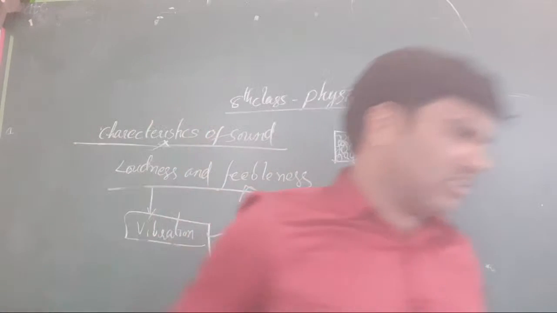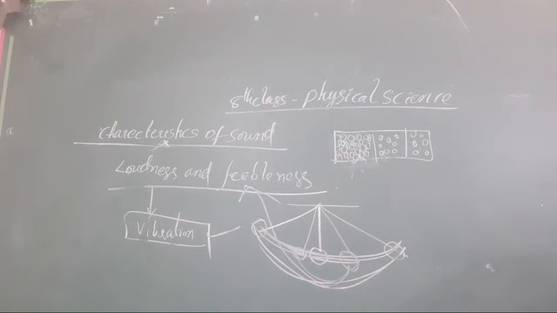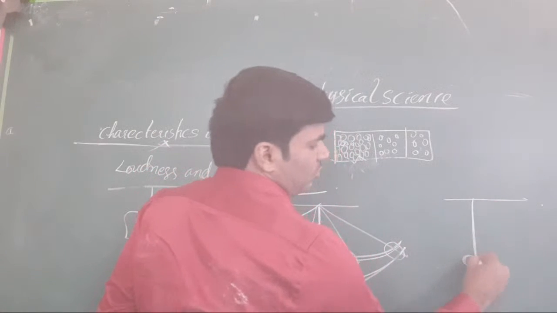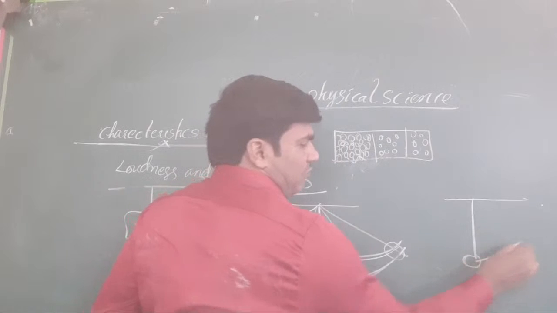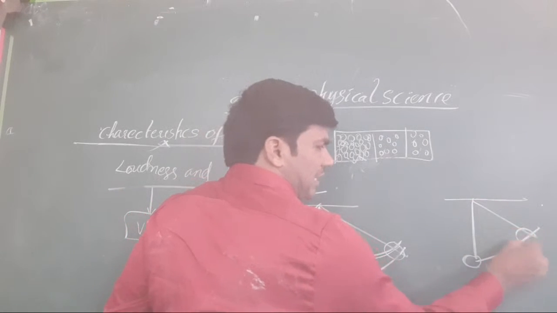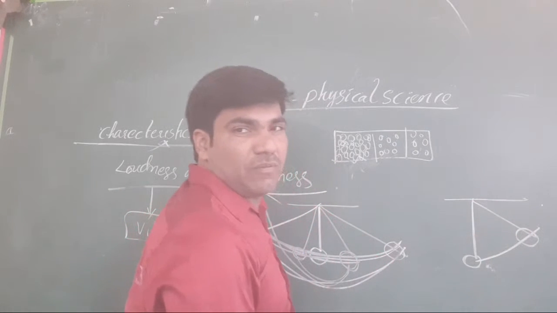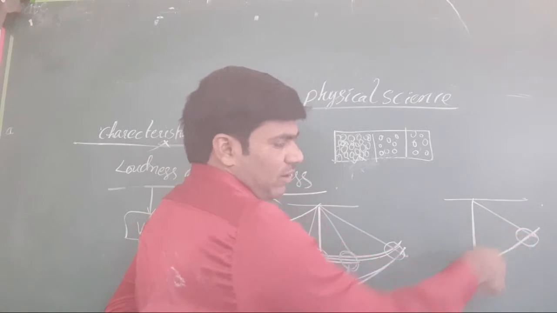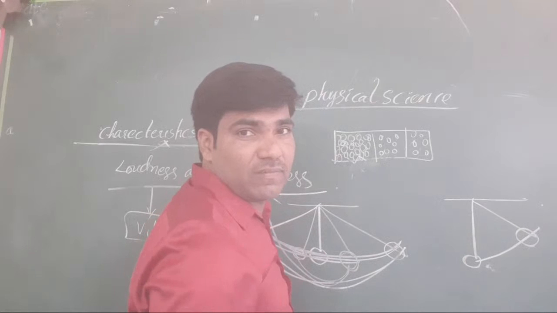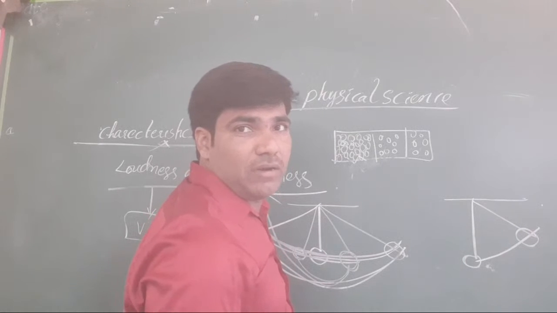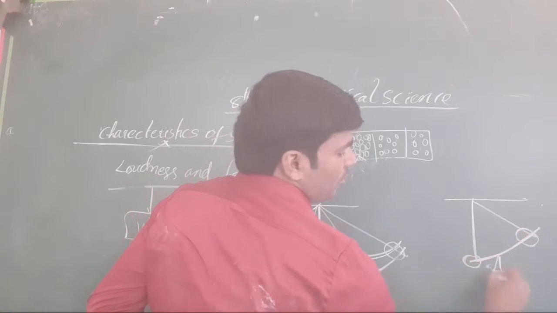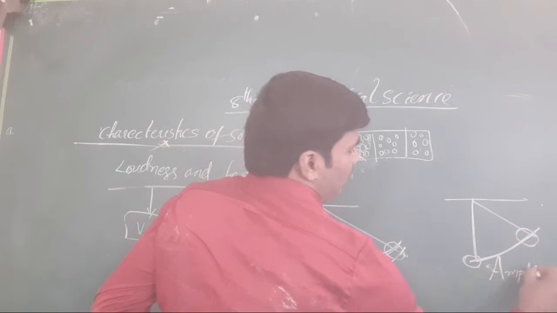What is this distance? In the vibration, the particles inside a substance travel a long distance. That maximum distance is called the amplitude.